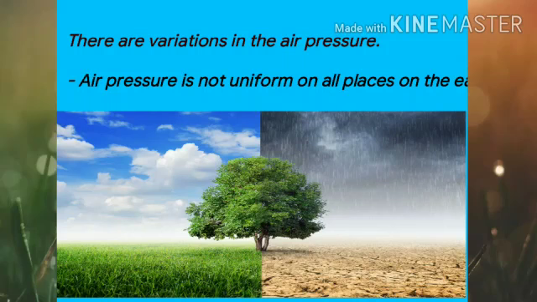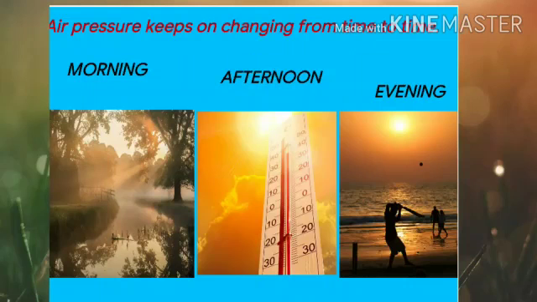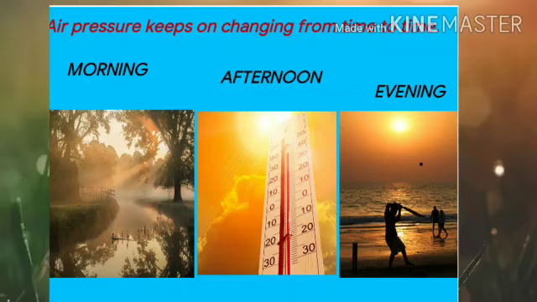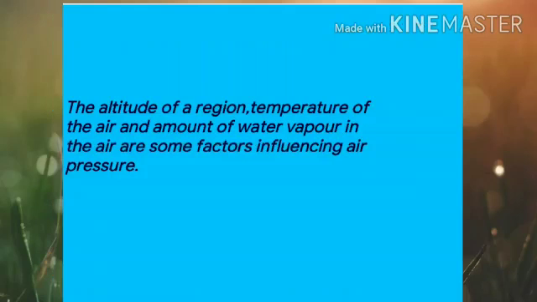Next, air pressure keeps on changing from time to time. Meaning, children, the air pressure in the atmosphere will not be the same from morning to afternoon and till evening. It keeps on changing from time to time.